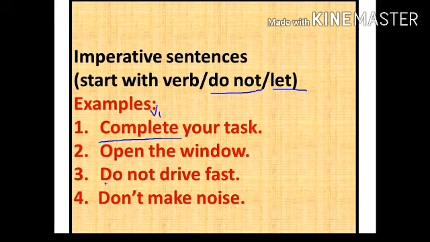Again, a do not sentence means the sentence starts with do not. So: do not drive fast. It is a negative imperative sentence, and that's why it starts with do not. You can take do not or you can use don't: don't drive fast, it is also okay. And the fourth is: don't make noise. You can say don't make noise or do not make noise, both are okay. Okay, so let's see something about let.